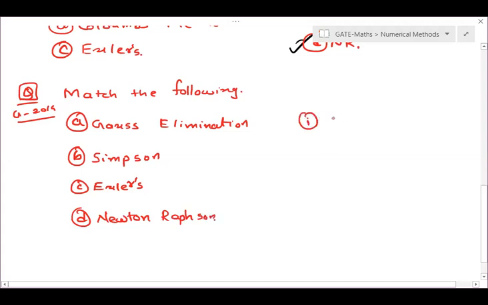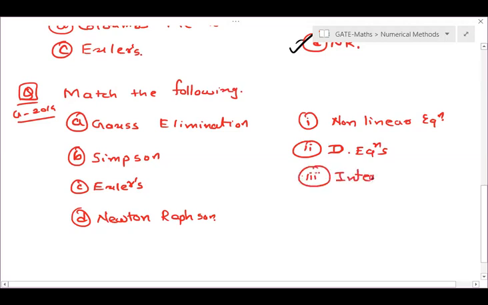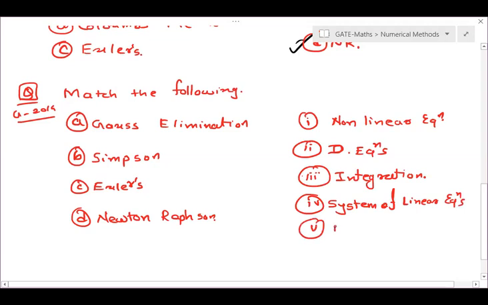The four options are non-linear equation, differential equations, integration, system of linear equations, and finally, finding eigenvalues.